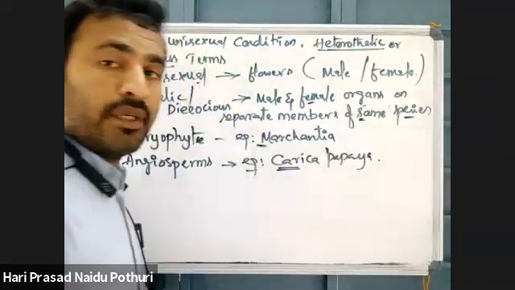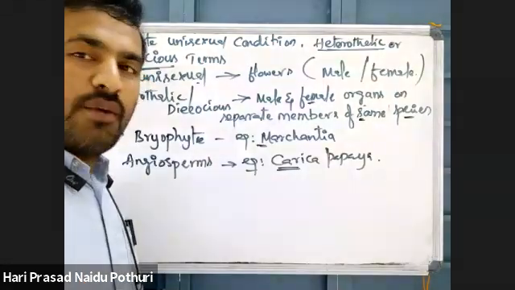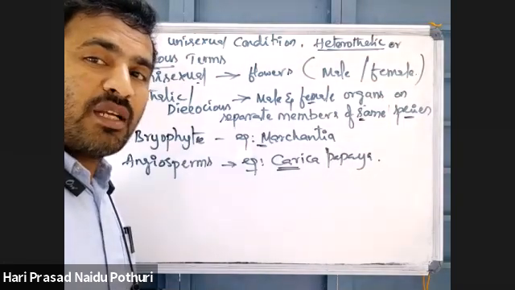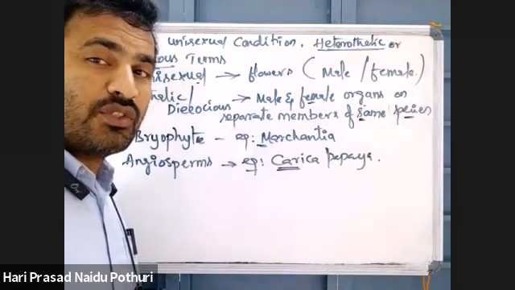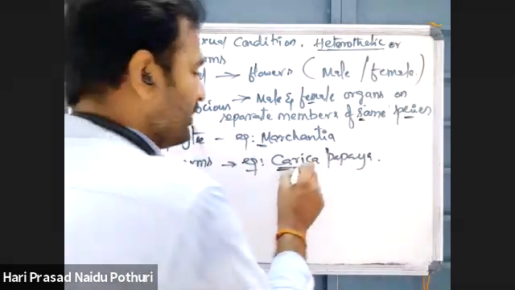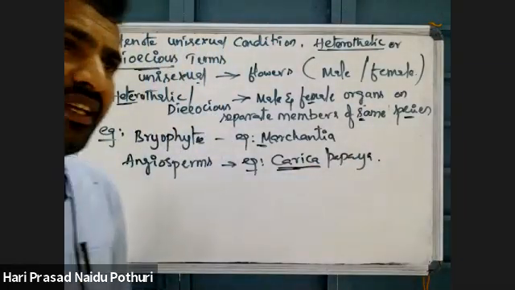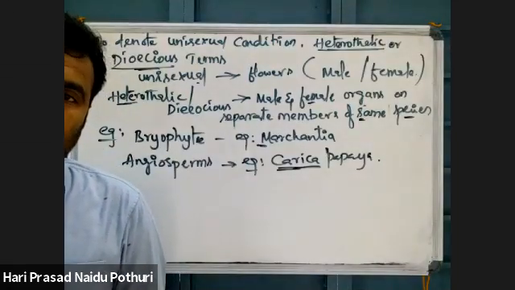in Carica papaya. That's why, if you observe, some of the plants of Carica papaya may not produce fruit and seeds. Fruits are not produced by some members. If a male Carica papaya plant is there, then it cannot produce fruits. Why? Male plant cannot produce fruits. Why? What is the reason?